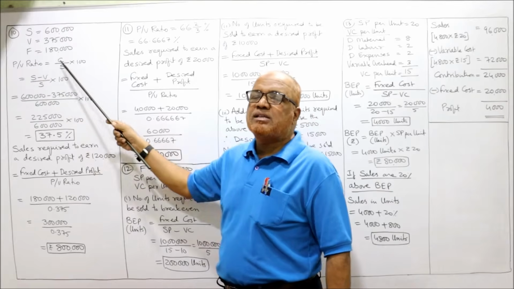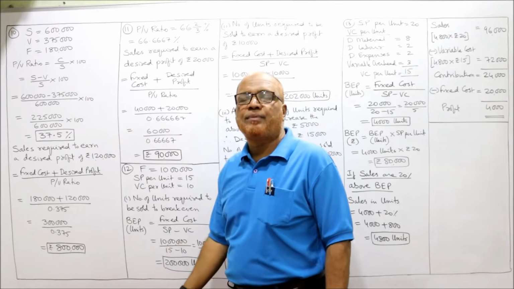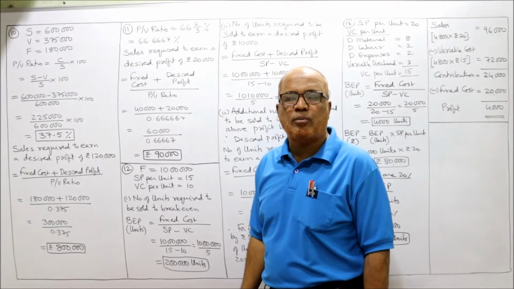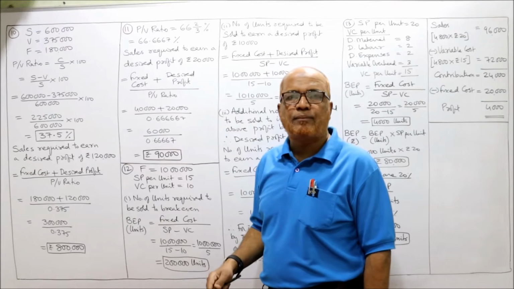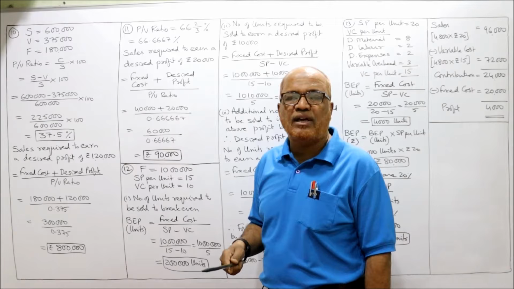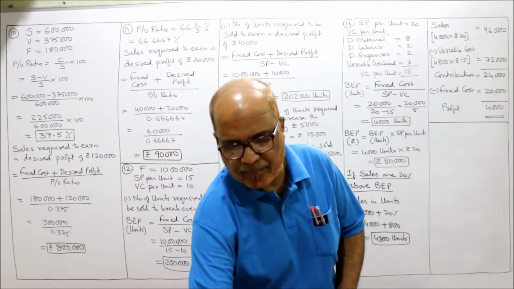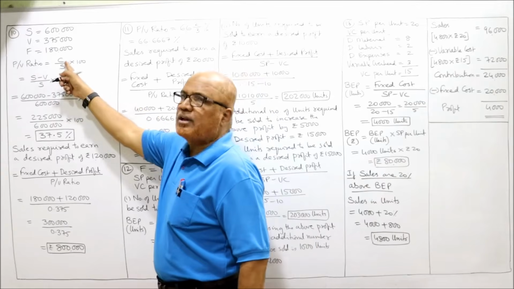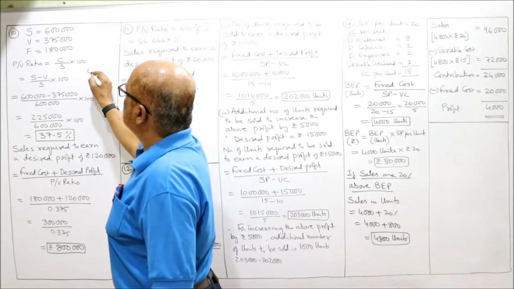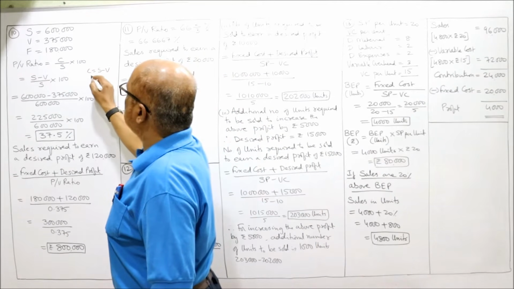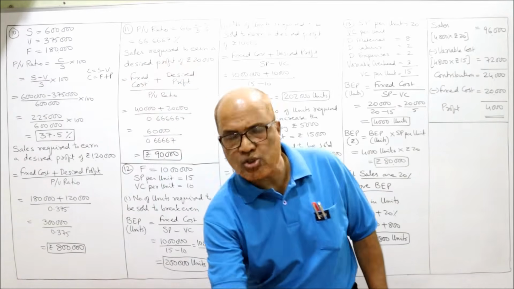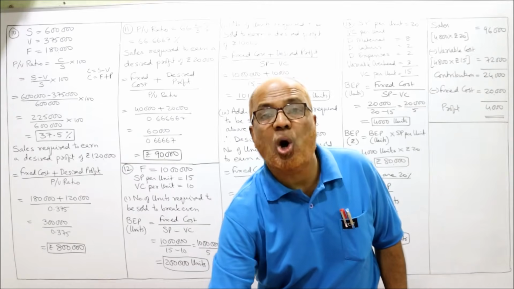The PV ratio formula is C by S into 100. C stands for contribution. And in place of C, we can write S minus V or we can write F plus P. There are 2 formulas for C. C is equal to S minus V or C is equal to F plus P. These 2 are the formulas for calculating contribution.